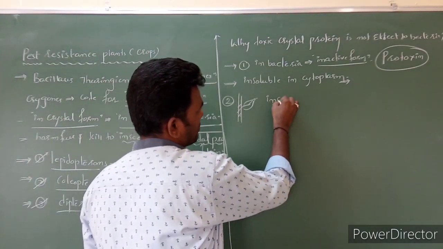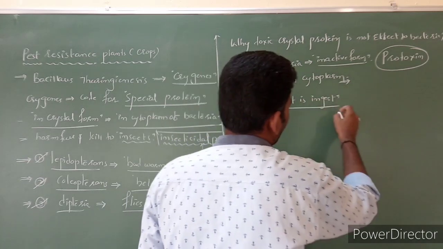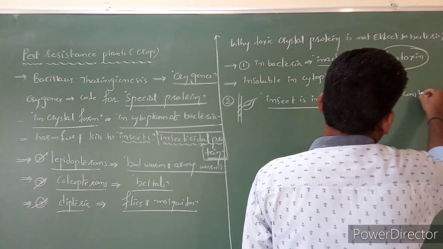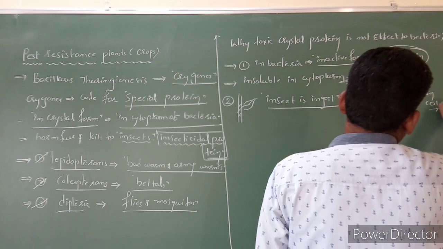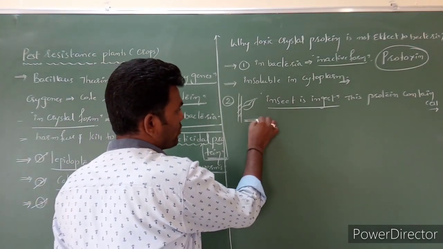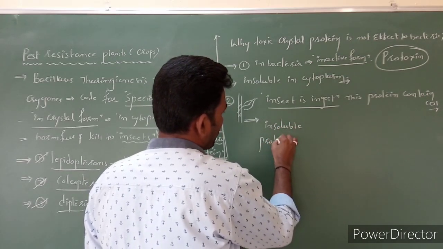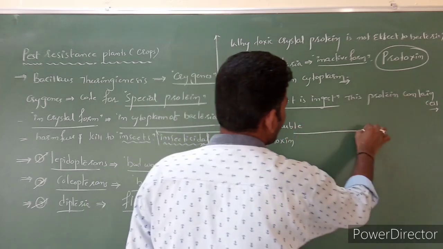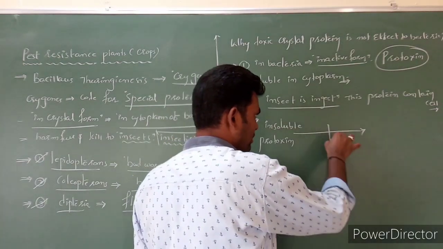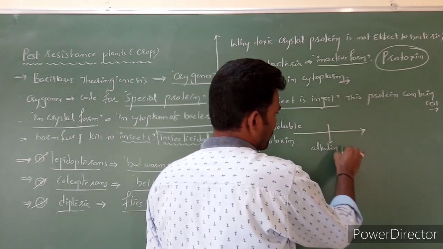When an insect eats this protein-containing cell, namely the leaf, the insoluble protoxin is activated in the guts of the insect, because the insect gut has an alkaline pH.